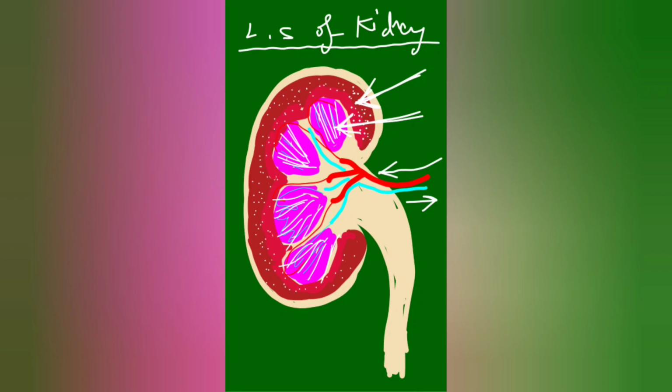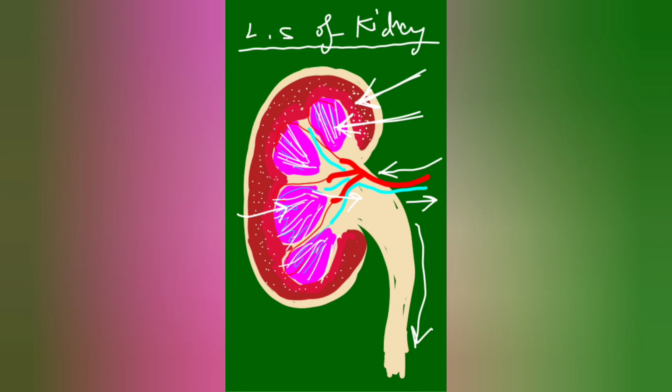Once the blood is filtered, it goes out, and the urine will be formed by these fine tubules, and it will be collected here in this pelvic region, and through the ureter the urine will be carried to the storage bag which is called the urinary bladder, and when it is full, it is removed through the urethra, the tube that carries it outside, urethra.